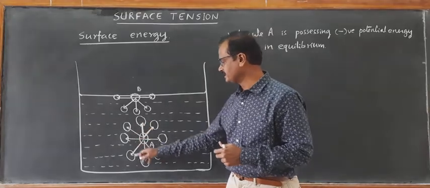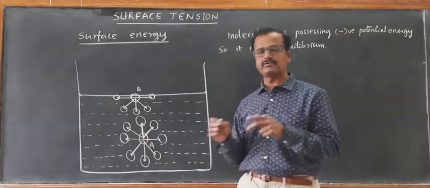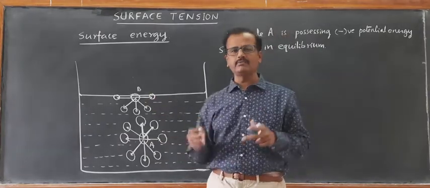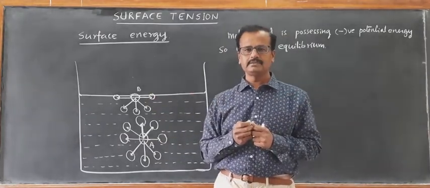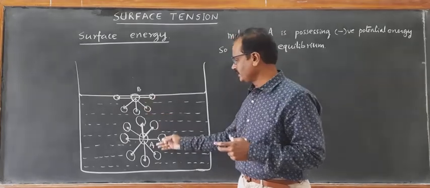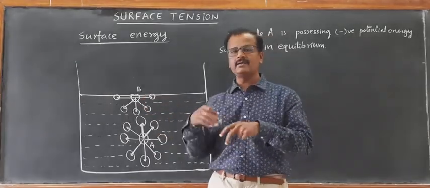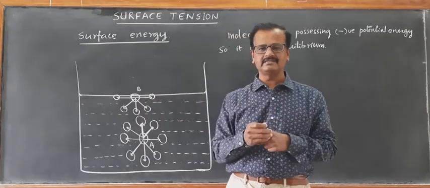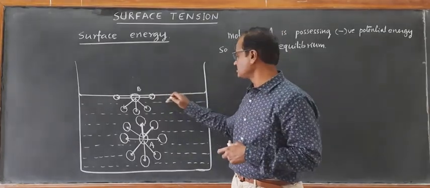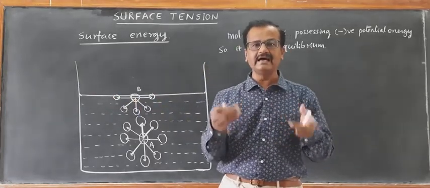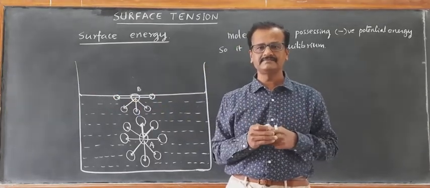Here, if n is the number of molecules which are surrounding molecule A, here will be almost n by 2. So, whatever the energy that is possessed by A, this B is having half additional energy. So, all the molecules on the surface of this liquid will be having this additional potential energy.